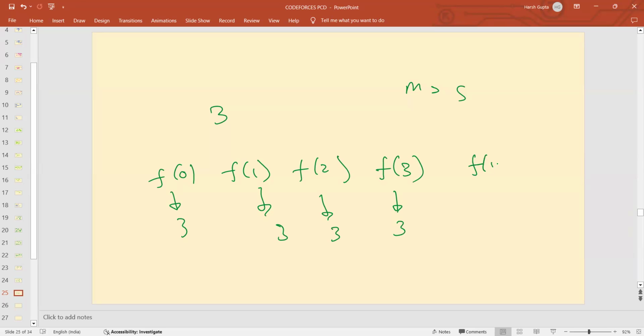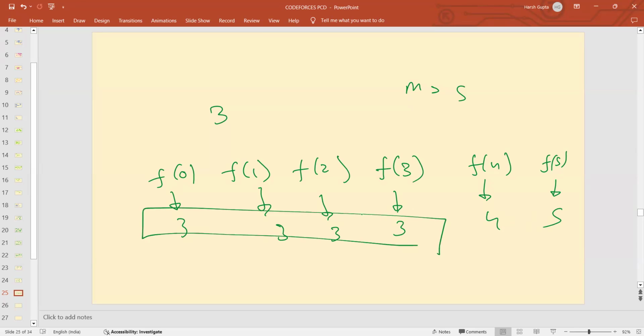But for f of 4 and f of 5, the value of f of 4 will be 4 because you are doing 0 operations, and for f of 5 the value will be 5. So how many times are you actually multiplying var? You are multiplying var plus 1 number of times. Var was 3, the final max value was 3, so you are multiplying it 4 times. So var into var plus 1.